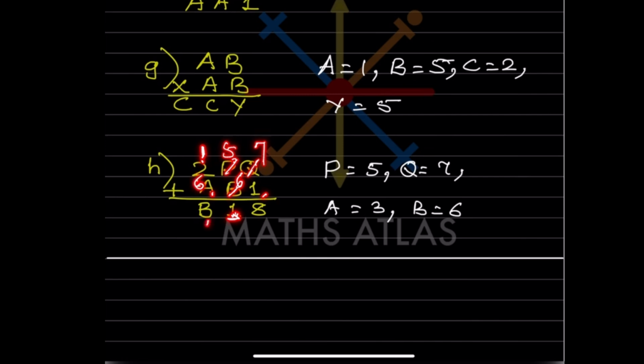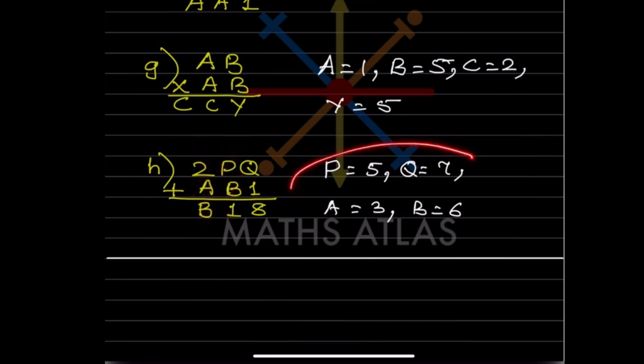So here, what do you get here? 6, 7, 6, 7, 8, 9. And here, suppose this is 6, and here you got 11. So here A will be 3. So hope you got this one. Because here B is 6, so this is 6 and this is 5.